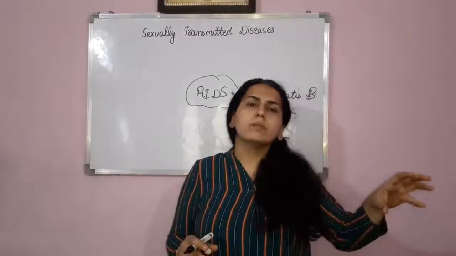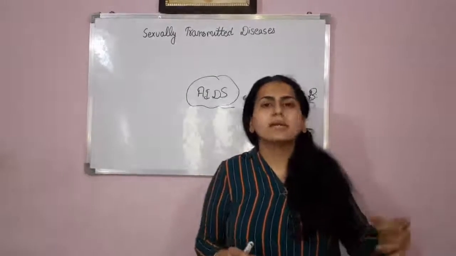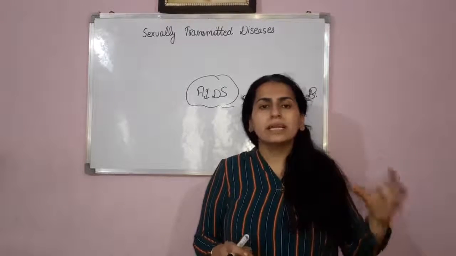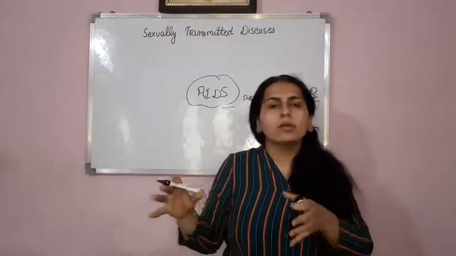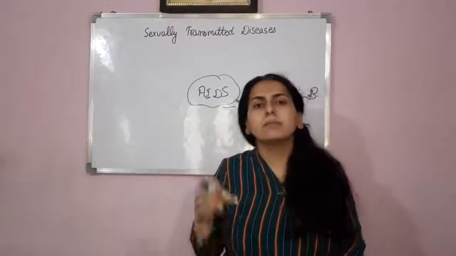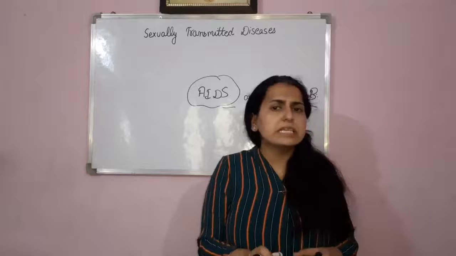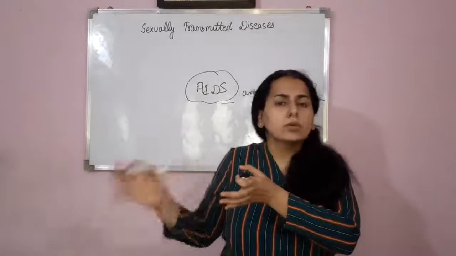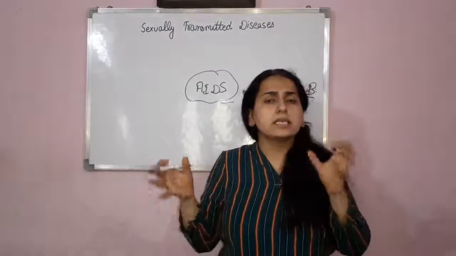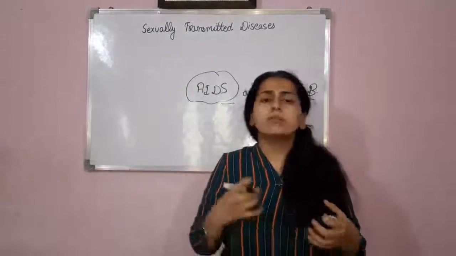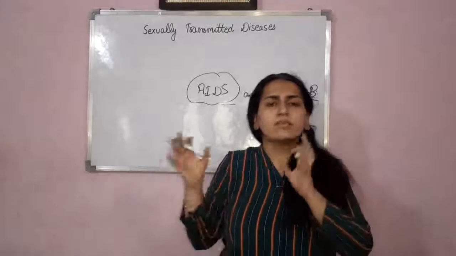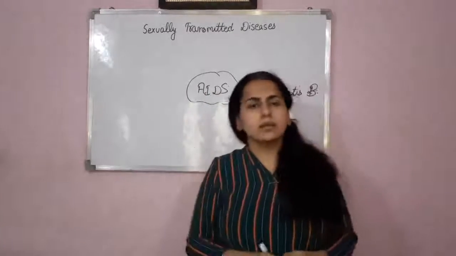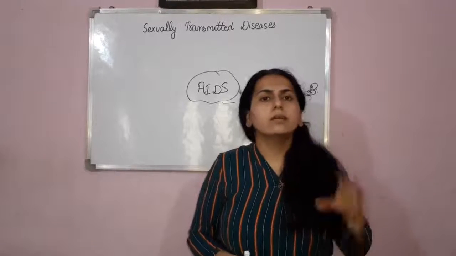If a particular person is suffering from AIDS or hepatitis B and the blood of that infected person is transfused into the body of a normal healthy person by mistake or due to any other kind of reason, then that healthy person will also suffer from the same disease in future. So the third way of transfer of these two diseases is by infected blood.